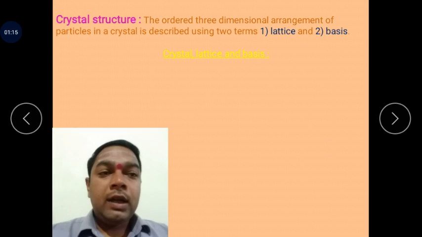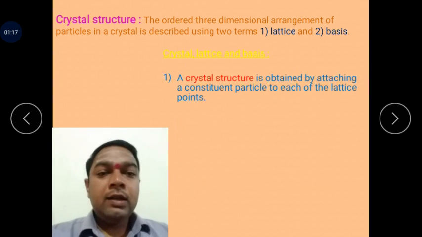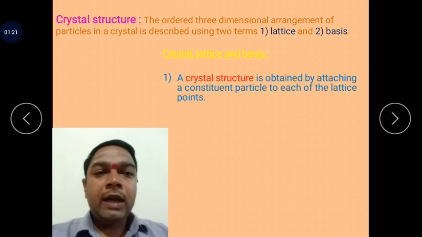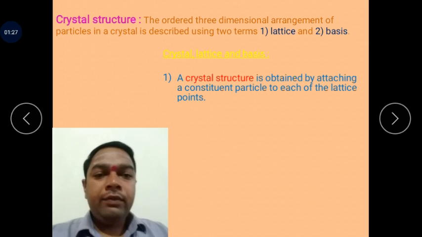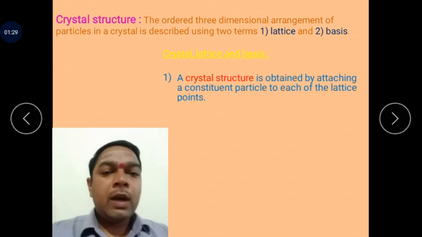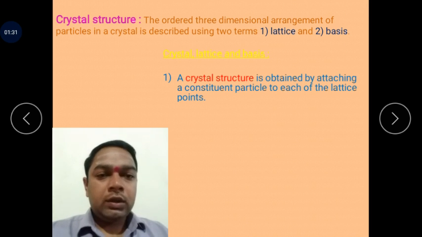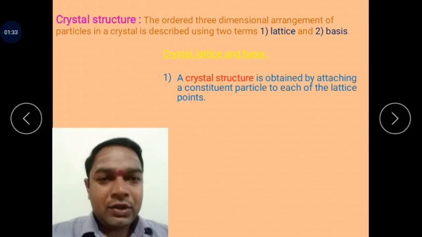A crystal structure is obtained by attaching the constituent particles to each of the lattice points. If different constituent particles are attached, then they can form the crystal structure.